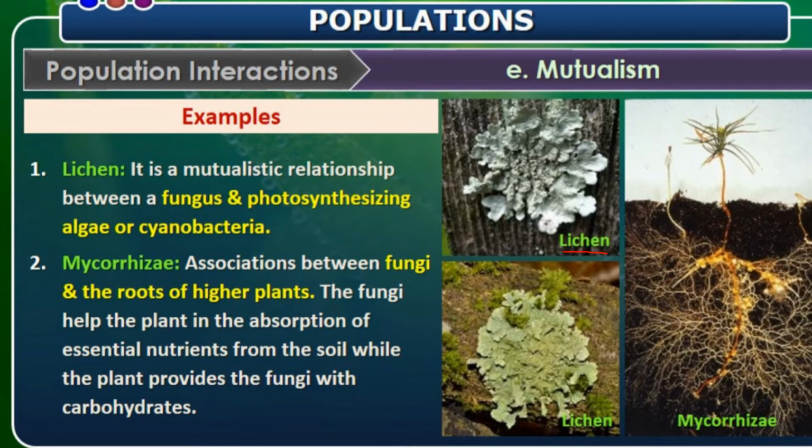And mycorrhiza is also an association between the fungi as well as the roots of higher plants. In this association, fungi get nourishment from the plant, and the fungi help in easy availability of nutrients from the soil to the plant. In this relationship, both the species are benefited.